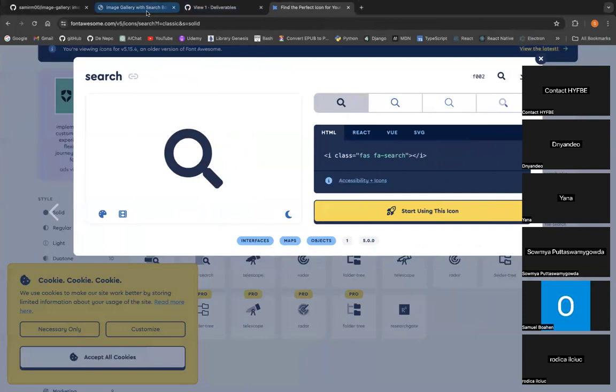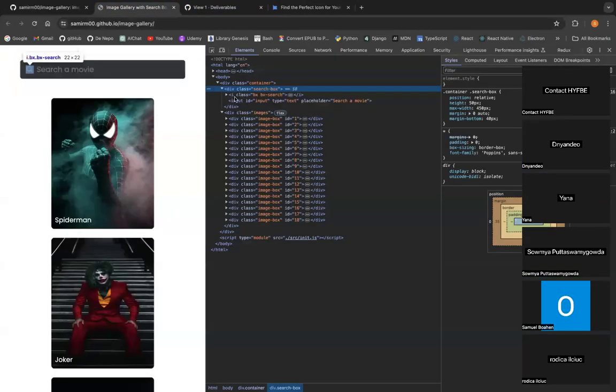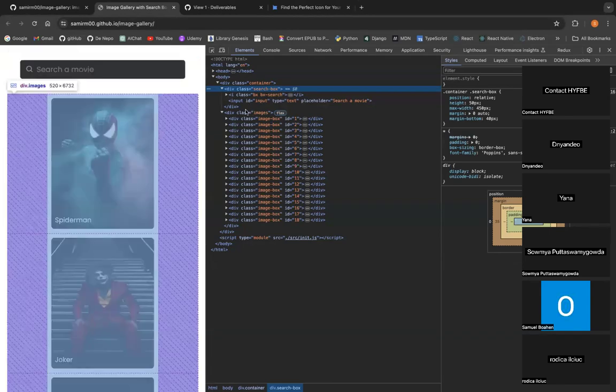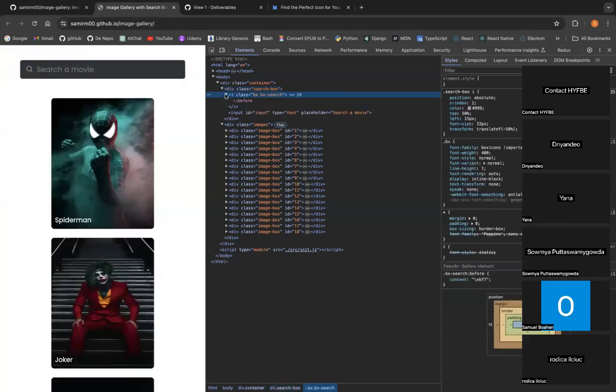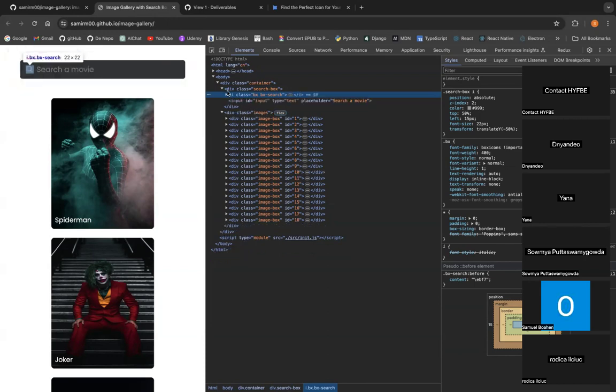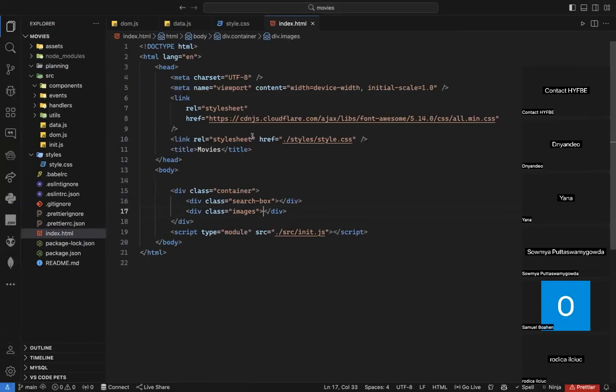That's what I'm actually doing. If I go to my website here, I'm just typing I class BX search, and inside the I, that's just the icon here, and I'm keeping it this way. After that I have an input. So this Font Awesome icon is this guy, and after that I have an input. It has an ID input, it has a type text, and it has a placeholder search movie. So I can just keep it exactly as it is.